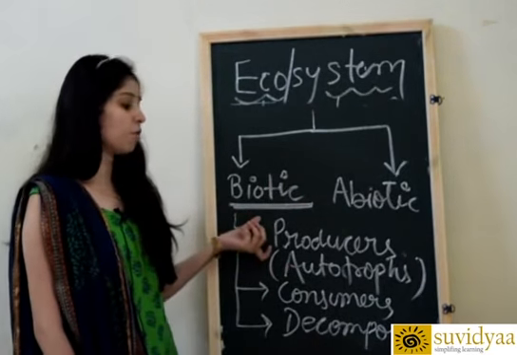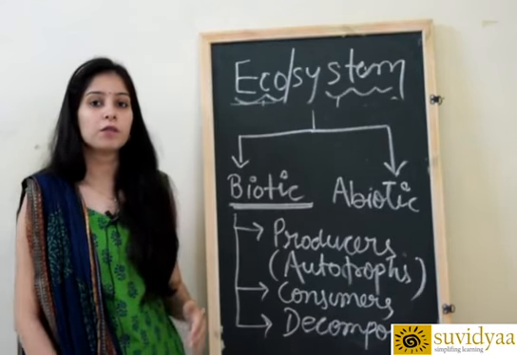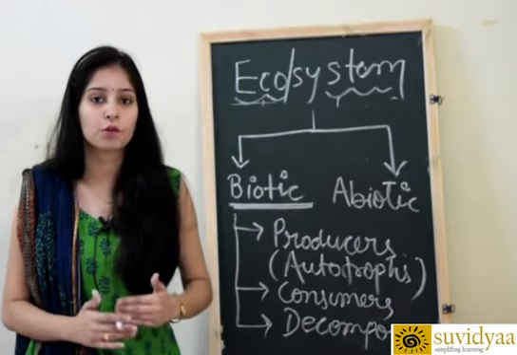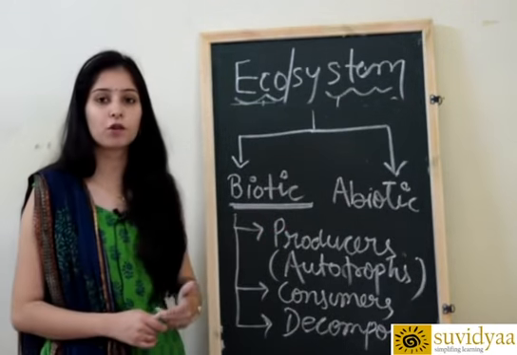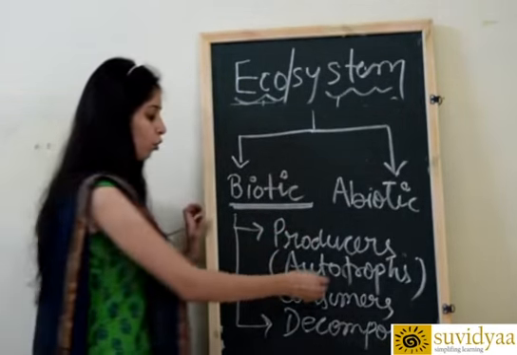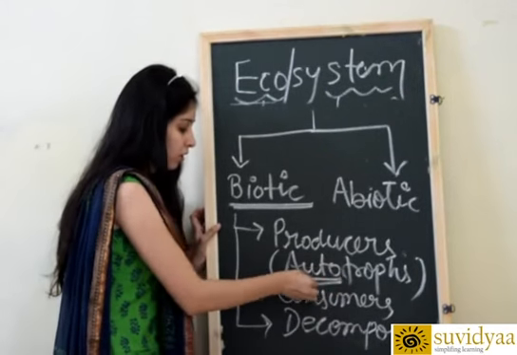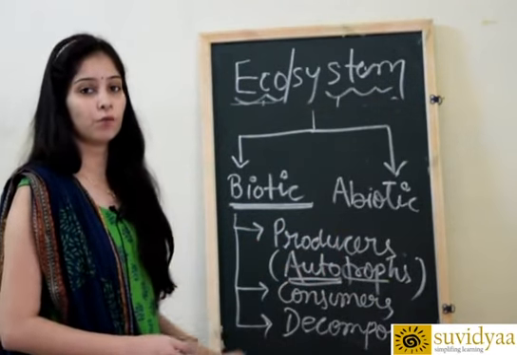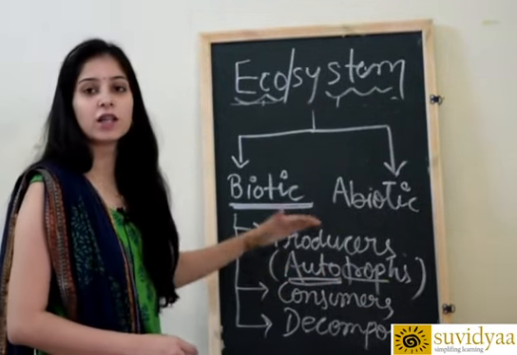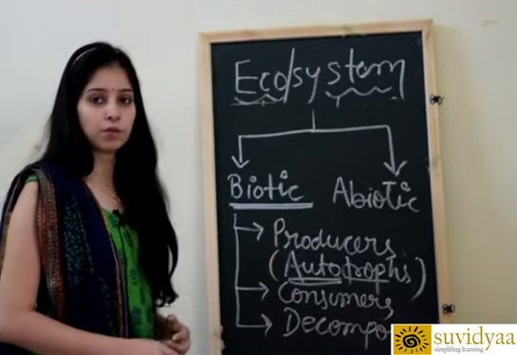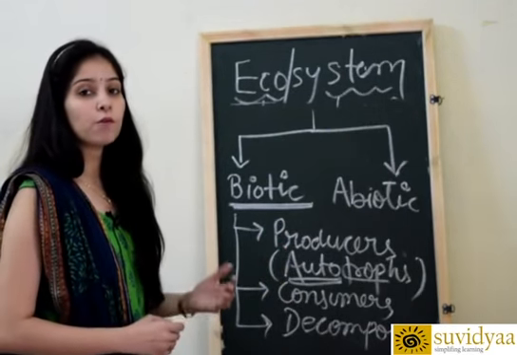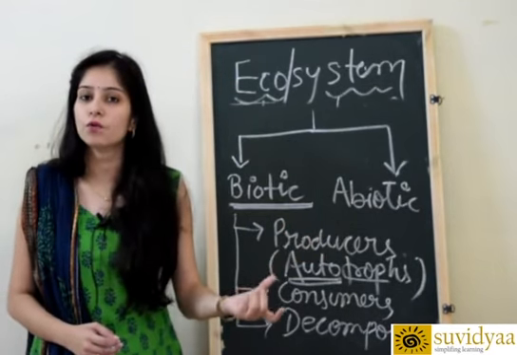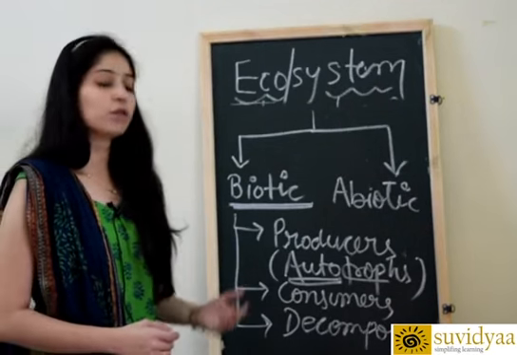So first we are talking about producers. Producers, it means they produce food. They are the main source of producing food, that are called producers, or they are called autotrophs. Auto means self, trophs means production. They self-produce their food, so they are called producers as well as autotrophs. The green plants and some photosynthetic bacteria are the examples of producers because they make their own food from the sunlight by the process of photosynthesis.